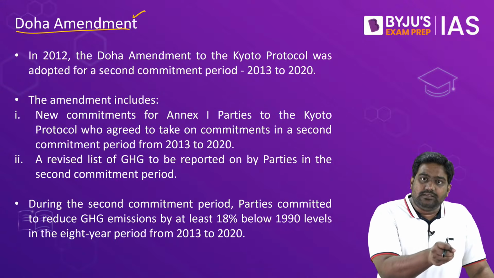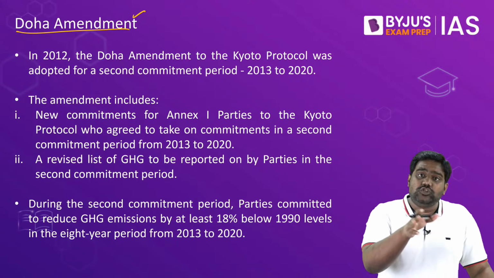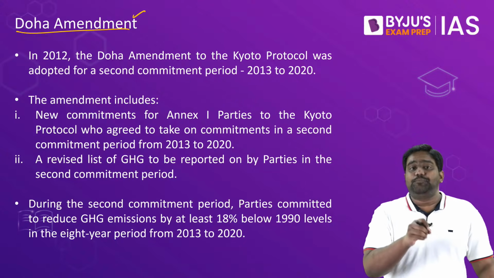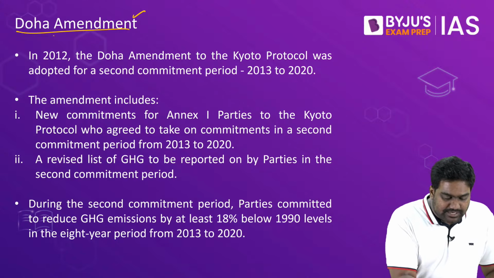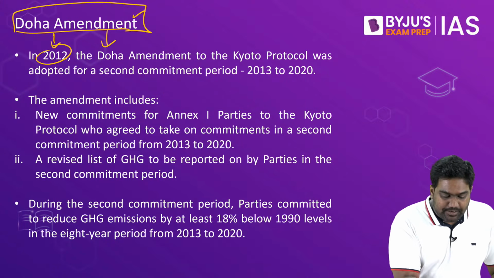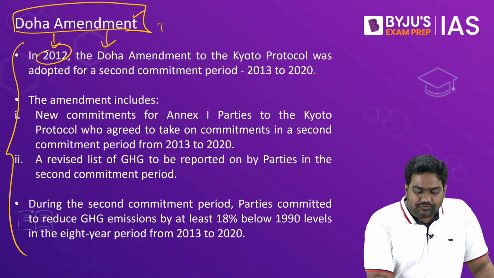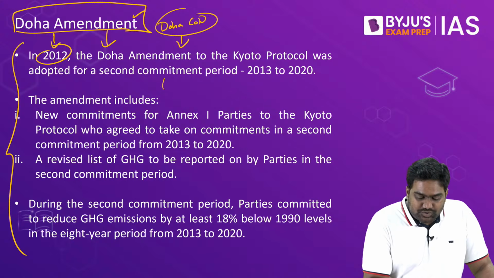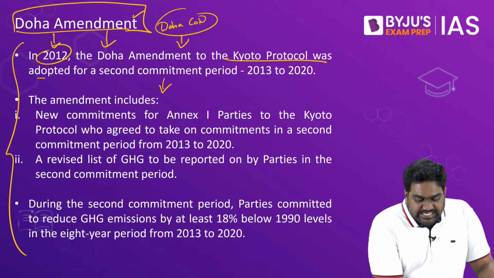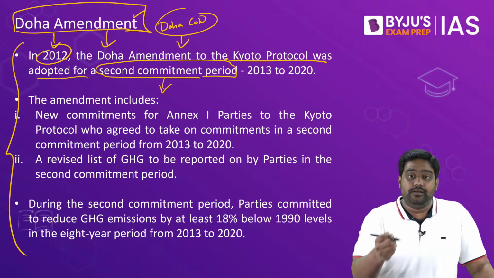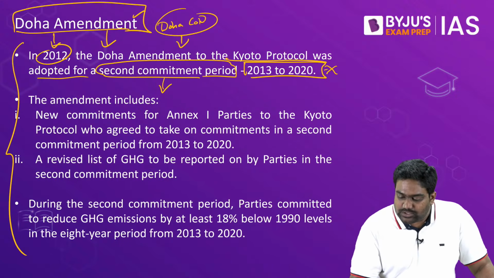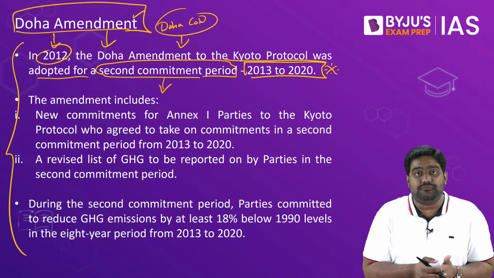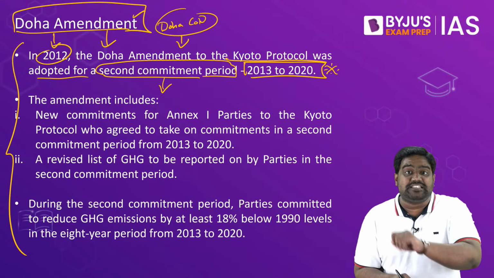It clearly specified the targets and the responsibilities, and also put in place a review mechanism and a monitoring mechanism. Now, this protocol was later amended in 2012 through the Doha Amendment. During the Doha Conference of Parties that was held in 2012, a few changes were introduced into Kyoto Protocol to extend its implementation for a second period between 2013 and 2020. Its implementation was extended by 7 more years after 2012, because otherwise Kyoto Protocol would have expired.